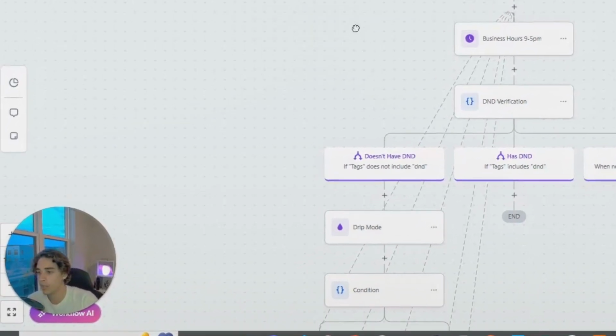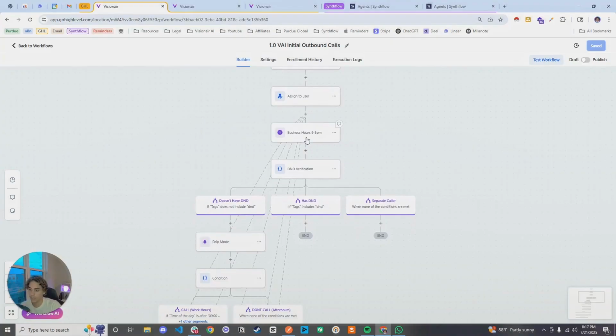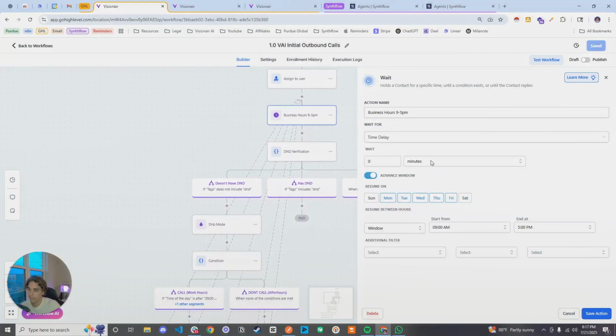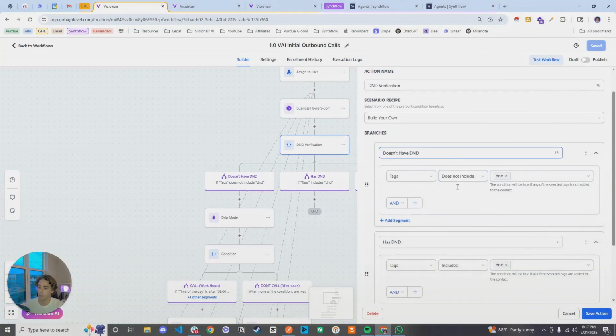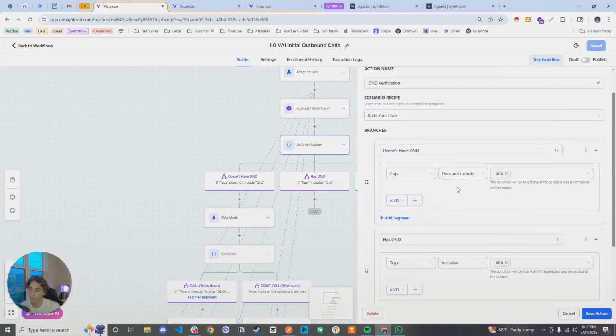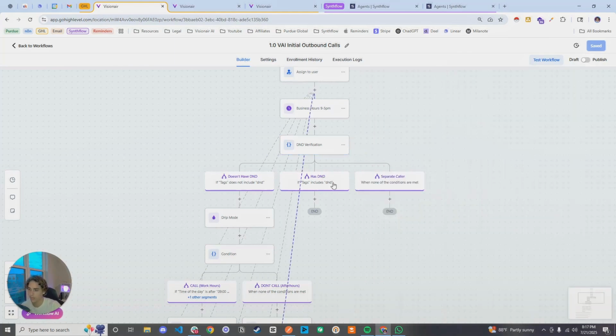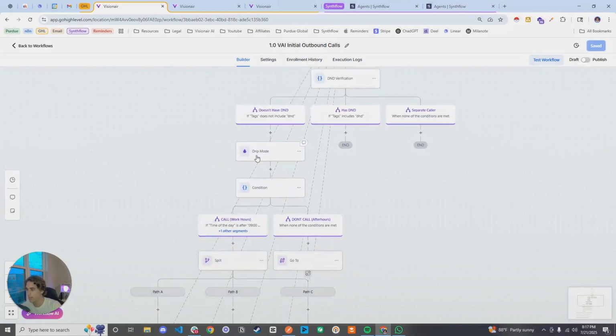Now, with this workflow, what it'll do is first off make sure that the users that go through this are during business hours, right? So it first checks for business hours. Once it does that, it checks for DND verifications, which by the way, we make sure that in our info extractors for our voice AI, we add DND verification. So if somebody's not interested, they get a DND tag put into the 2.0 workflow, which in here we just check for it, right? So if they don't have DND, they pass through.